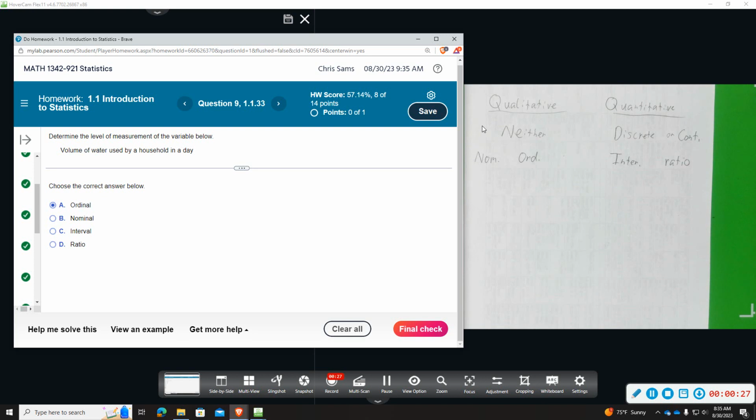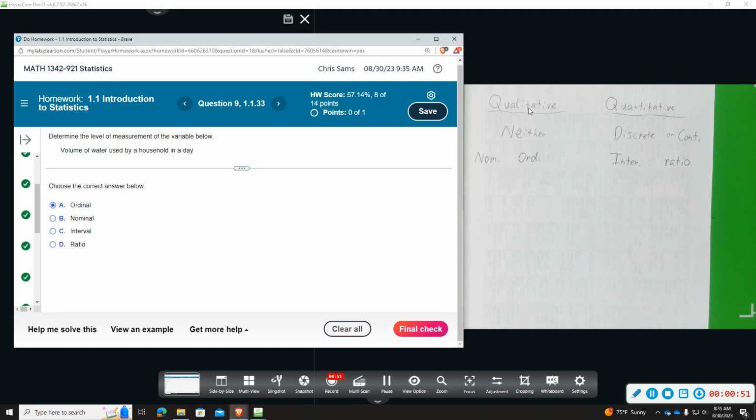So the second level of measurement would be, is it discrete or continuous? Discrete means it's a whole number. Continuous means it can be broken down into parts, decimals, and fractions. Qualitative data would not be discrete or continuous because it's not numerical, so it would automatically be neither here. And then we would pick discrete or continuous.